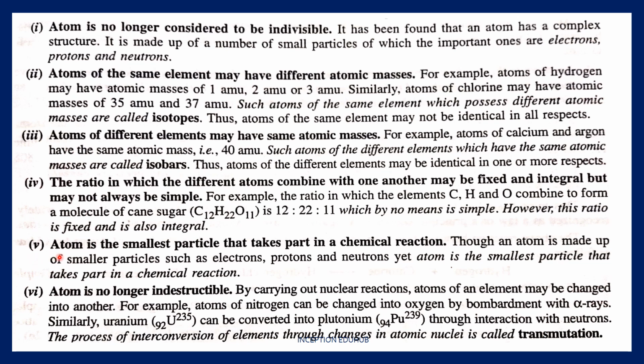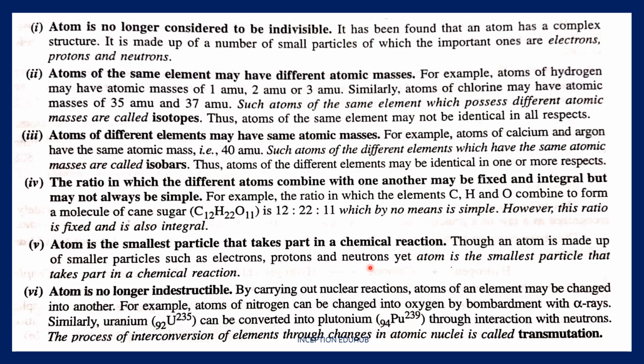Okay. So the fifth point is the atom is the smallest particle that takes part in a chemical reaction. I had mentioned this when I was discussing Dalton's atomic theory also. Although it is made up of other subatomic particles like electrons, protons, and neutrons, still the atom as a whole is going to react in a chemical reaction.